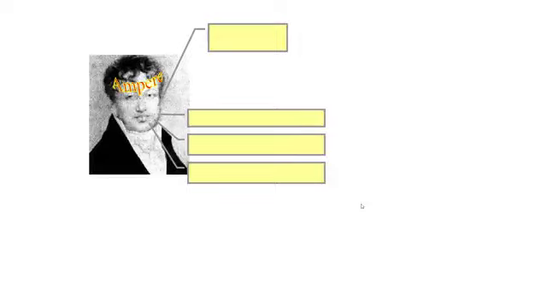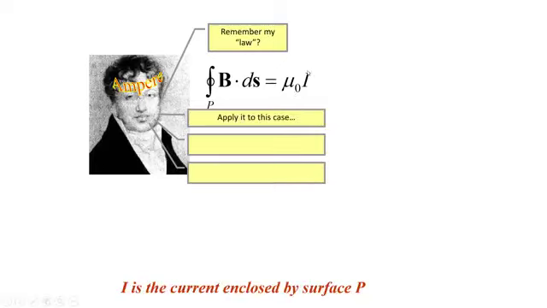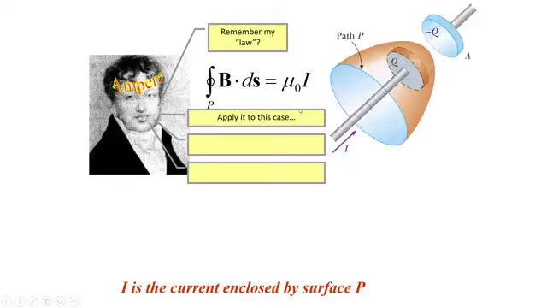As we know, again I repeat, Ampere's law in integral form is the closed loop integral of B dot dl equals mu naught I, where I is the current threading the loop, or the current enclosed by the surface. Now we will apply this Ampere's law to the capacitor which we are charging.